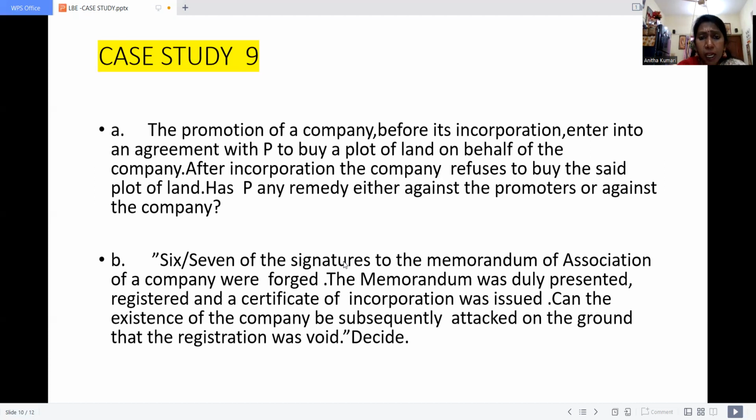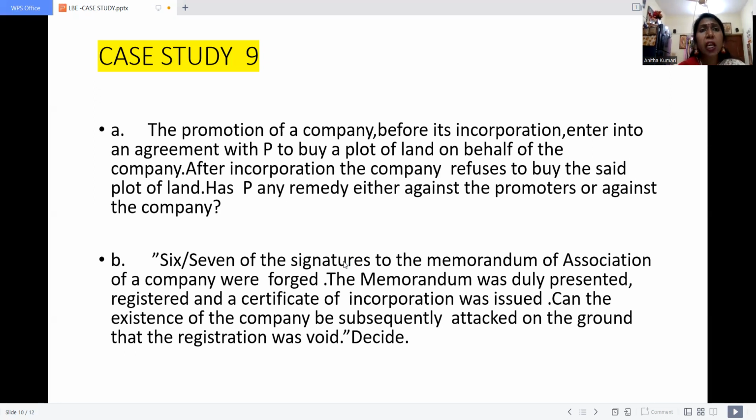Has P any remedy either against the promoters or against the company? The given case study is coming under unit number 4 again, Companies Act and the partnership firm and business firm. Here the given case is the promotion of a company before incorporation. What is called incorporation? When the company gets registered properly, then only it will start to run its process. That is called incorporation.